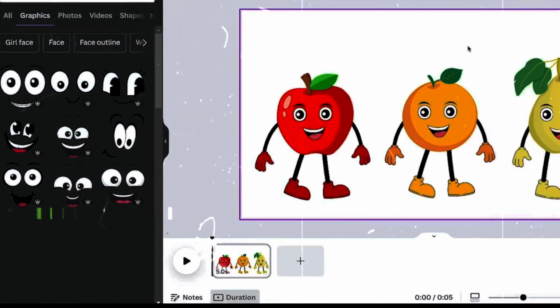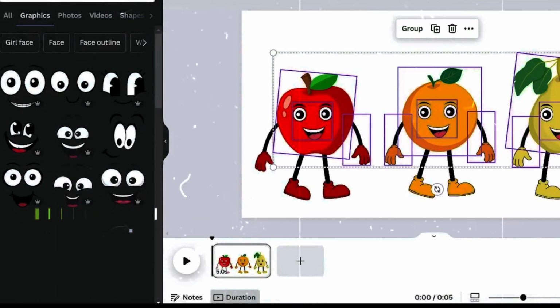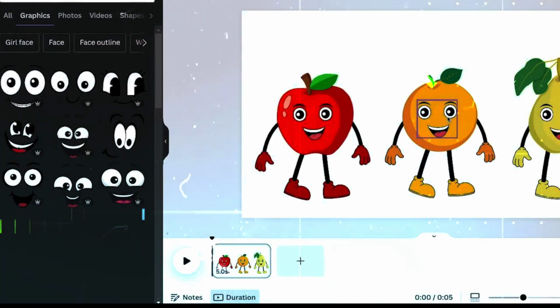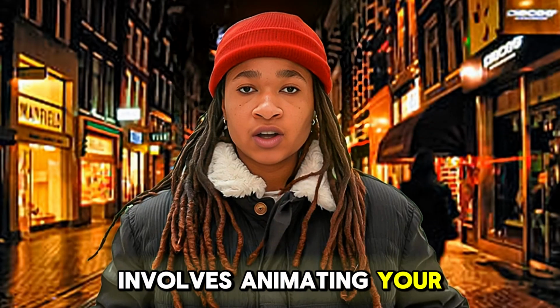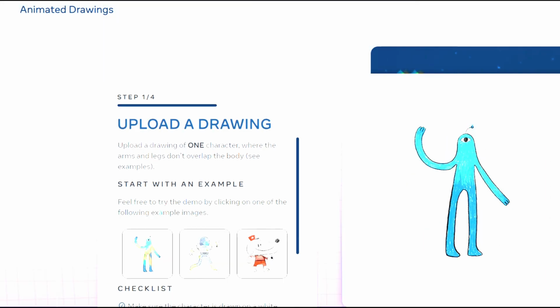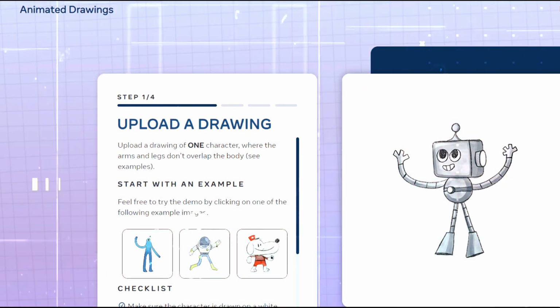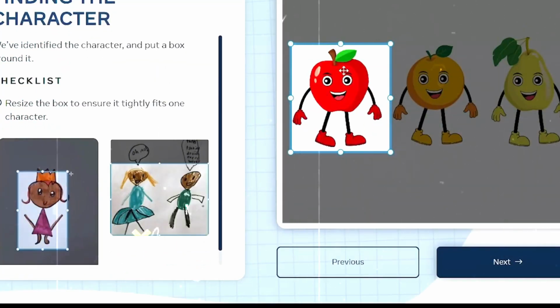By following these steps, you'll be able to turn simple fruit illustrations into engaging and animated characters that can bring your videos to life. The next phase involves animating your characters. For this, use a tool called Animated Drawings, link provided in the description. Begin by uploading the photos of each of your characters into the tool.